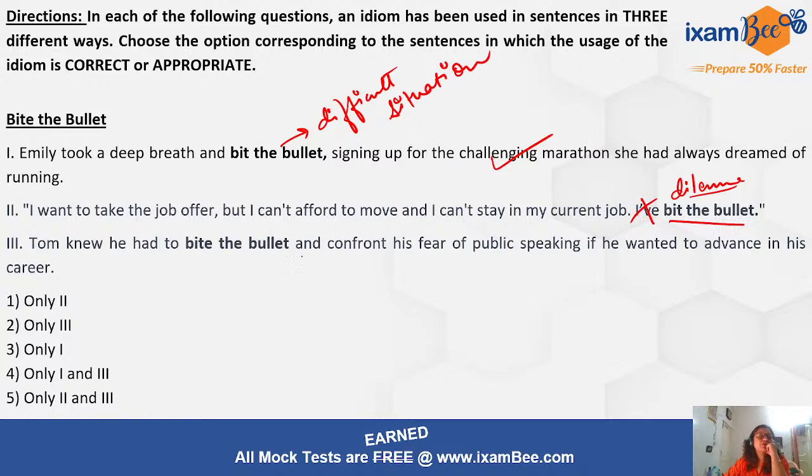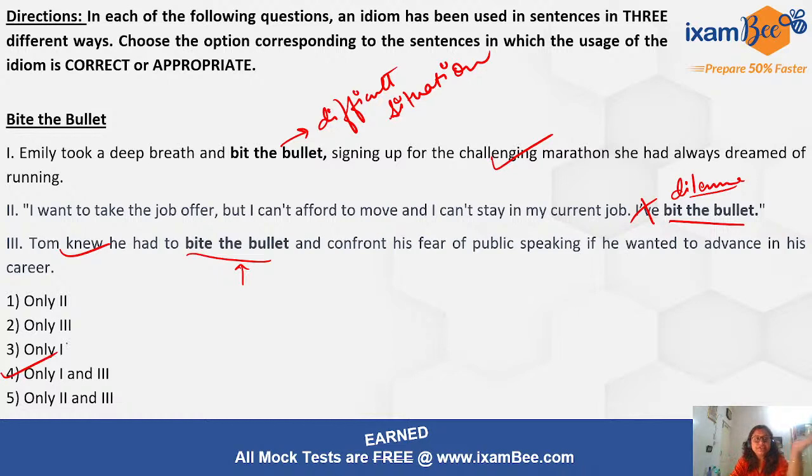Tom knew he had to bite the bullet and confront his fear of public speaking if he wanted to advance in his career, right? So yes, this is a challenging task for him. Bite the bullet is the correct usage, right? So 1 and 3 use this idiom correctly.